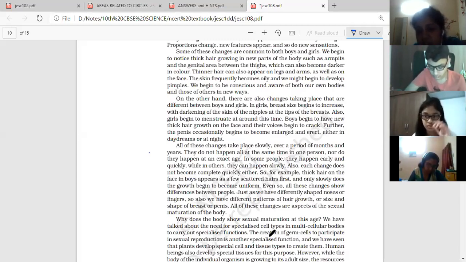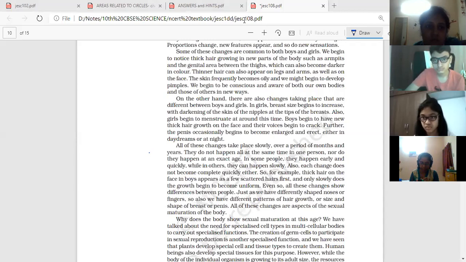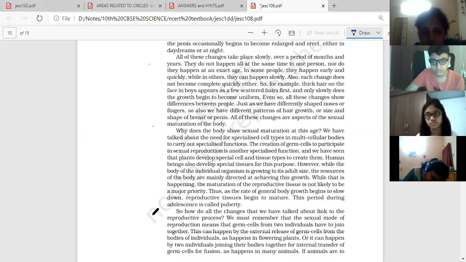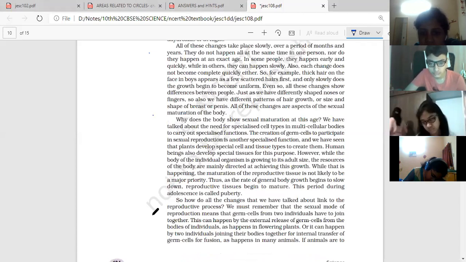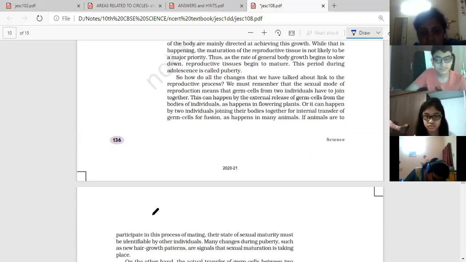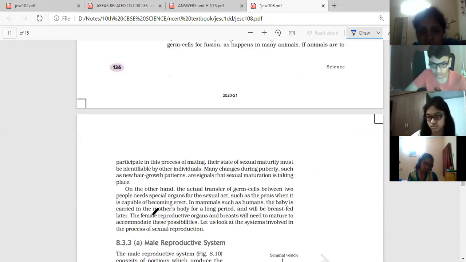And then the reproductive system in male and the reproductive system in female. Then the different parts of the male reproductive system and the female reproductive system.